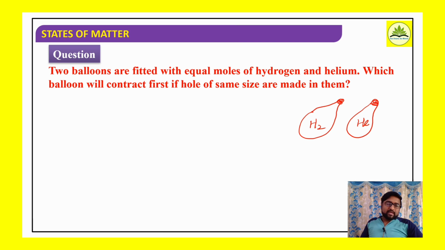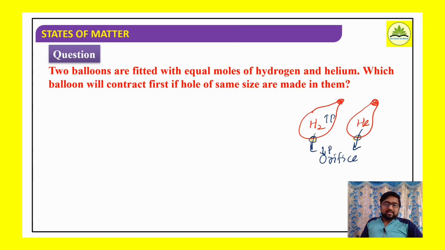If a hole is made on both the balloons of the same size, consider the hole as nothing but an orifice, a small hole. So when orifices are made, what happens? Gas escapes from high pressure to atmosphere, that is low pressure.